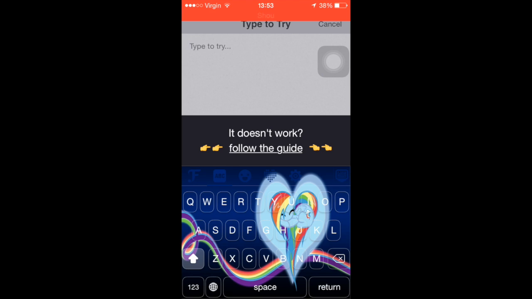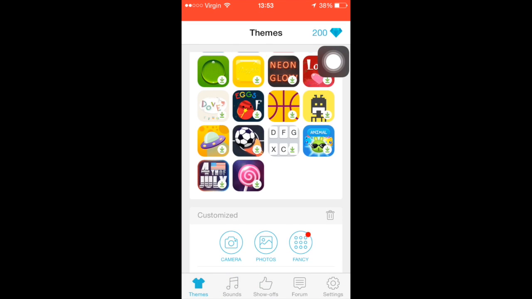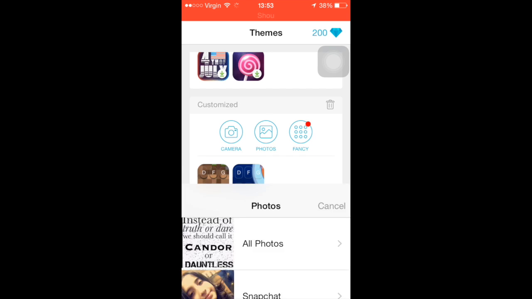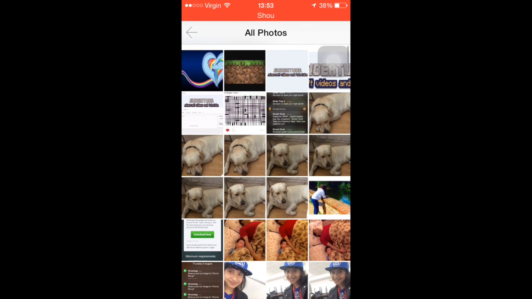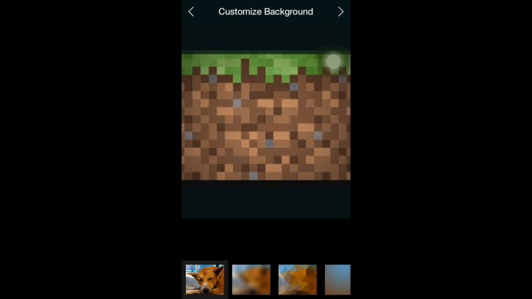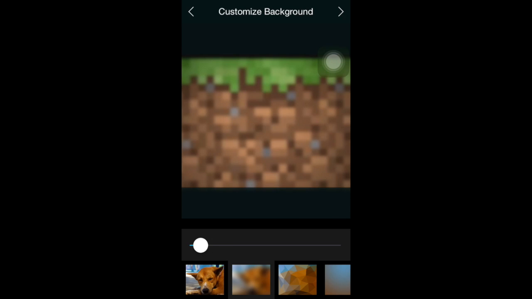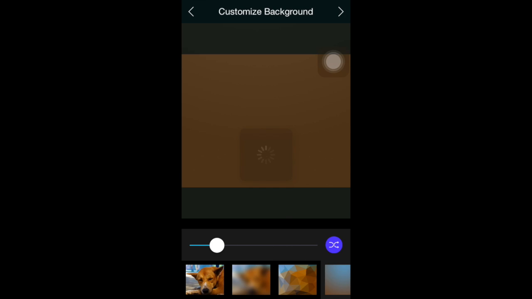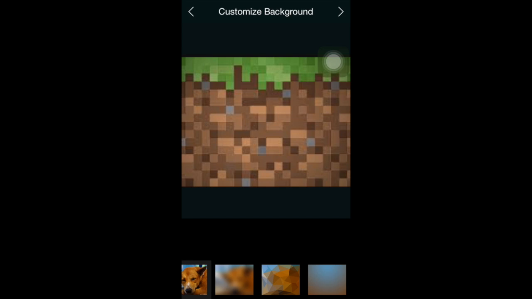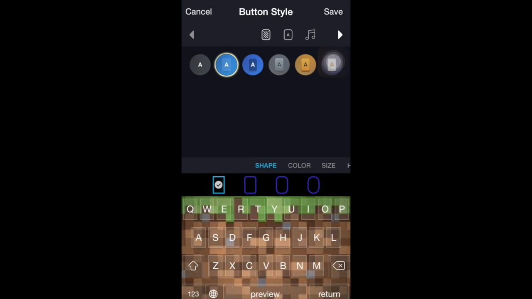Okay, so after this you have to go onto the app, and you can either choose their ready-made keyboards, or you can choose your own. I'm going to choose my own because I want it customized and everything. So, you can either have it blurry, you can have it normal, or you can have it like this. I don't really like this very much because you can't see any of it. So let's choose this.